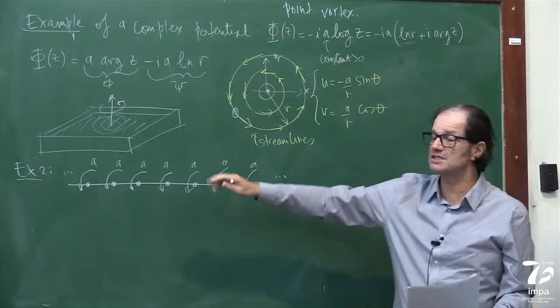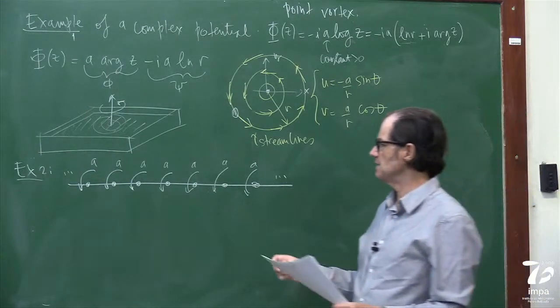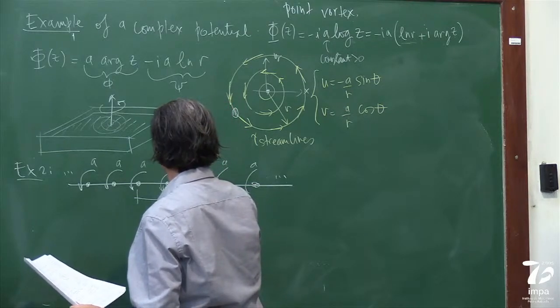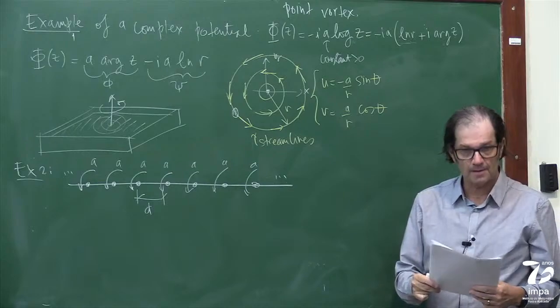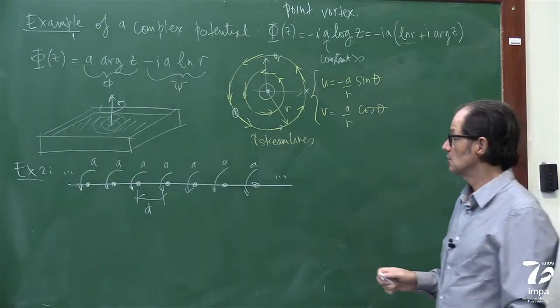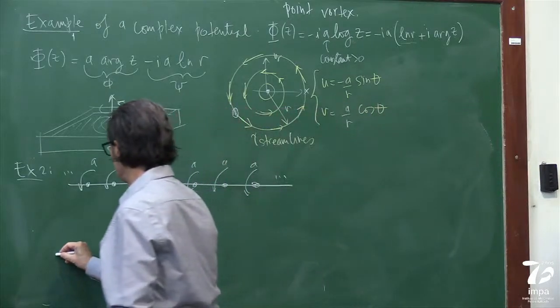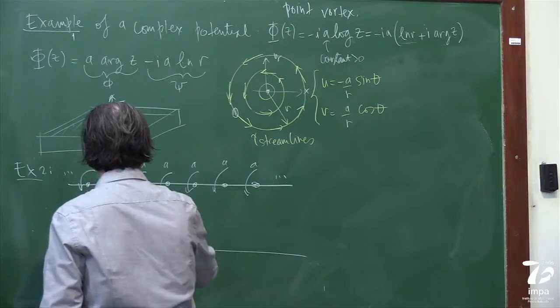Okay? Put the sequence of blenders like this. Okay? Spaced by D. Okay? Things are going to get complicated, but mathematically we can handle it. So how does this look like? How do the streamlines of this look like? I'm going to show it to you.